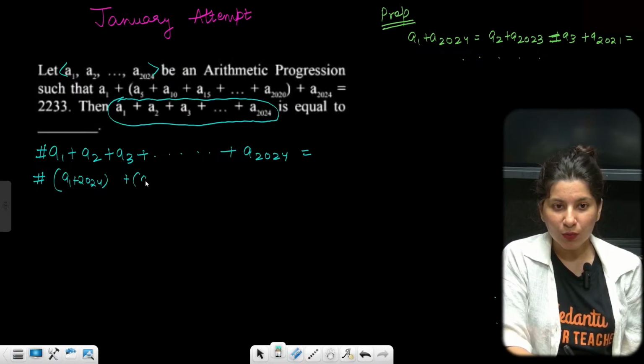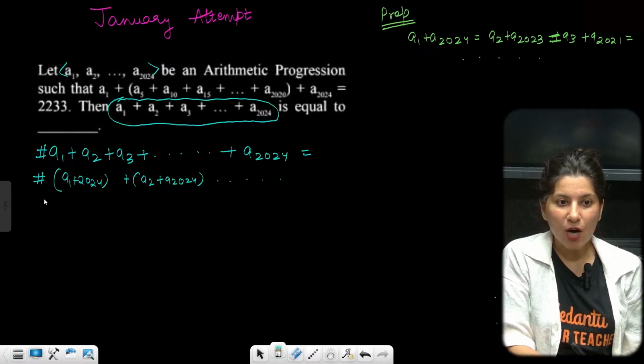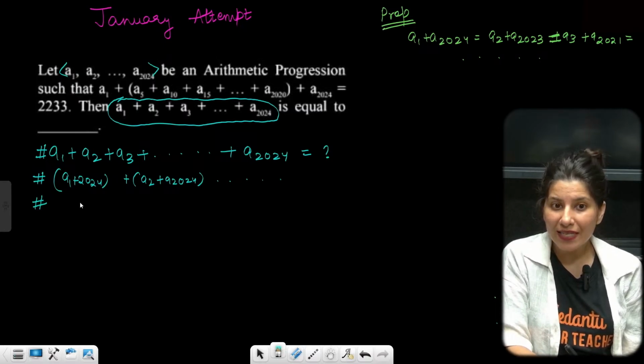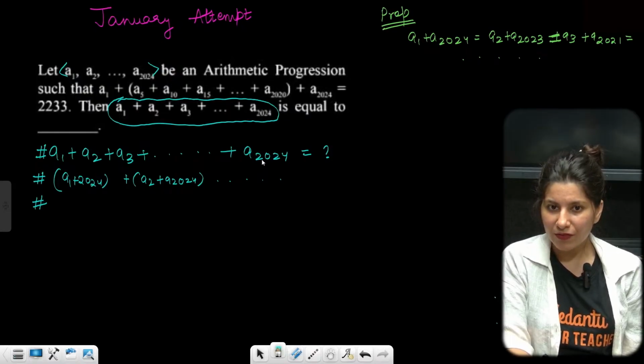Then A2 plus A2023, and so on. How many pairs will there be? This is what they are asking, right? How many pairs will there be, ma'am? Basically there will be 1012 pairs.